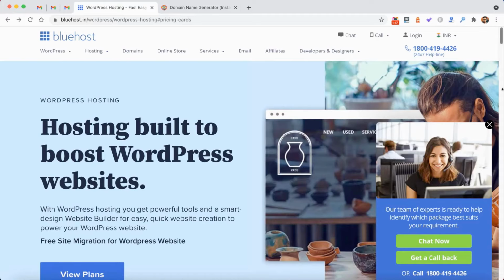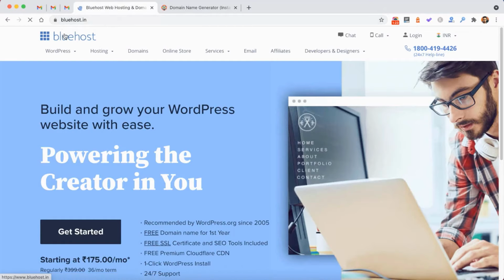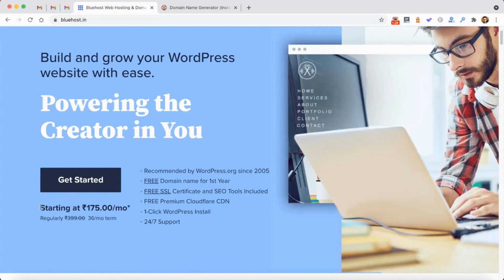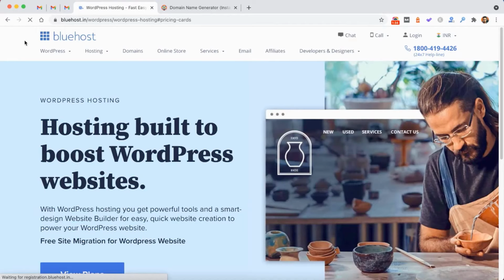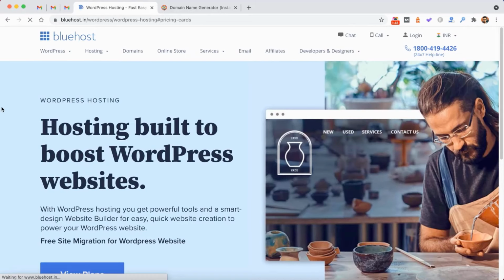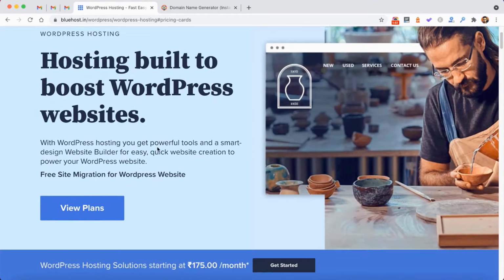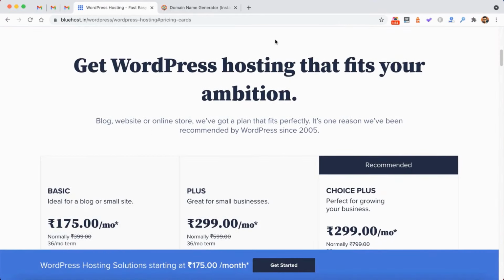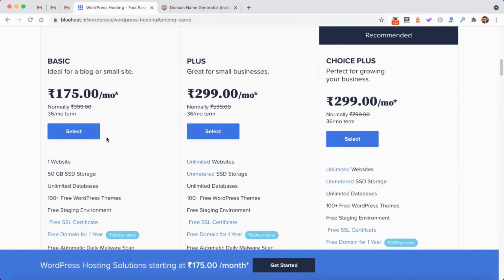So we are on bluehost.in now, and I will go to the home page and show you where to start. Basically the WordPress hosting costs 399 rupees per month, but when you go for 36 months, like a 3-year plan, it will be only 175 rupees per month. So it will be billed for 3 years at once, but it will be very cost effective, that I will show you later in this video. So this is WordPress hosting and not a shared hosting plan anymore. So you can check all these 3 plans.